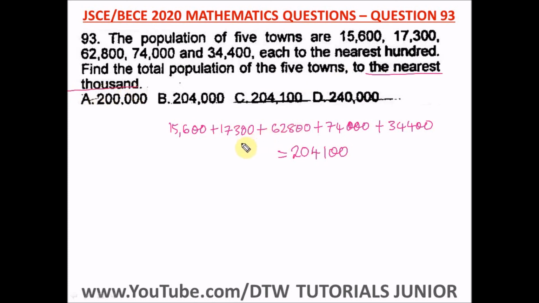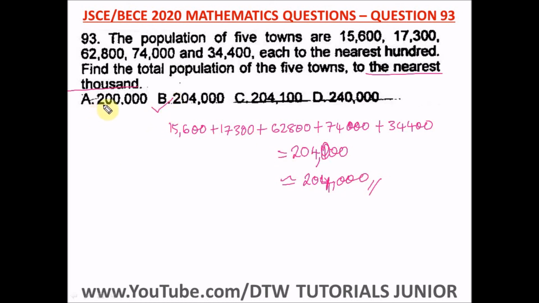Now to the nearest what, 1,000. So where does our 1,000 end? It says our 1,000 is 204,000. Okay, so immediately after the 1,000, the number immediately after it is 1. It's not greater than or equal to 5, so we can't approximate. So we just make this a 0. So approximating to the nearest 1,000 is 204,000. So this is our answer, and our right option here is option B.